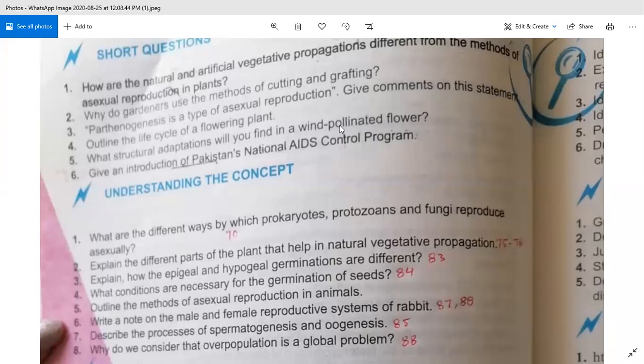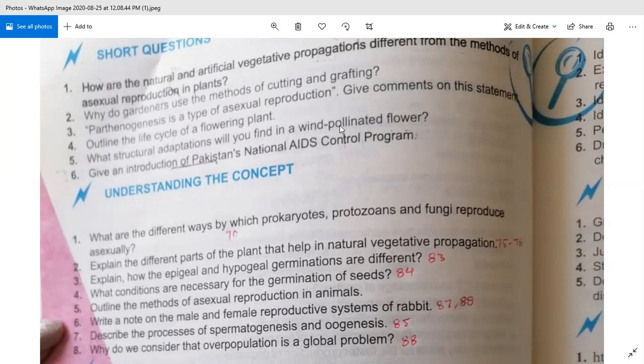Number 3, the stamens and stigmas hang out of the ring of petals. Number 4, they produce a large number of pollen grains. And number 5, their stigma bears feathery branches for catching the pollen. These are the 5 adaptations given in your book in a table about wind pollinated flowers and insect pollinated flowers.